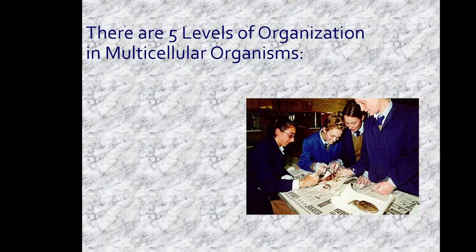Okay. So there are 5 levels of organization I just talked about in multicellular organisms. The first one is cells. The second one is tissues. Our third one is organs. Our fourth one is organ systems. And our fifth one would be organisms. I'm going to go through each of these and give you some examples. We just went through cells. We have multicellular organisms, which we're going to really focus on. Unicellular organisms do not have these levels of organization as they are just one cell.